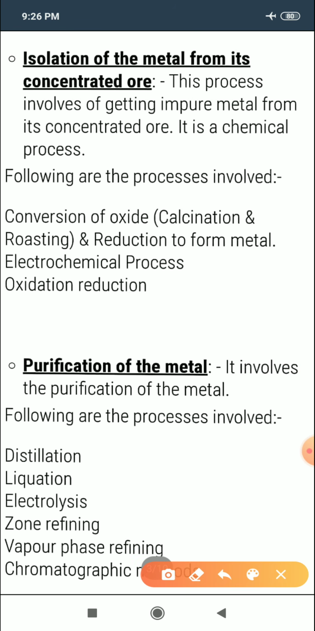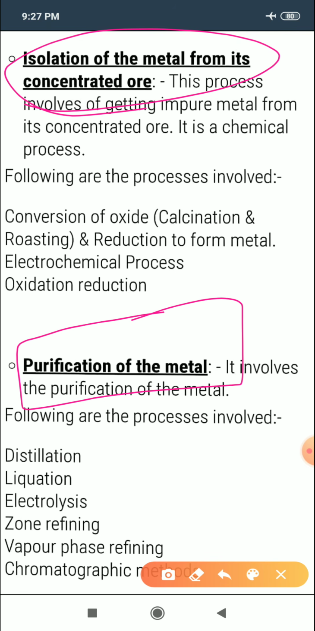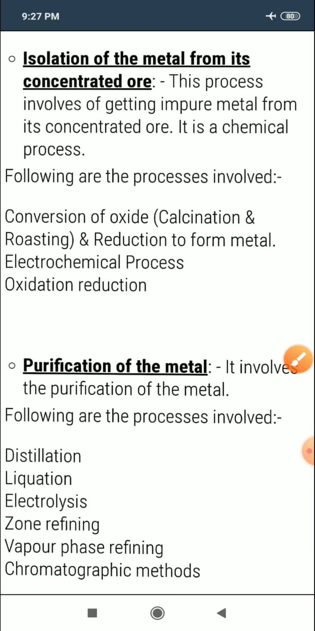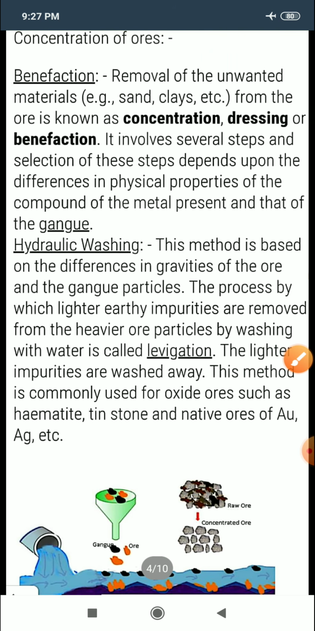Then the next step is to get metal from its concentrated ore, and then finally it is purification and refining of metals. So these are the four major steps involved in the metallurgical processes. One by one we'll discuss these.